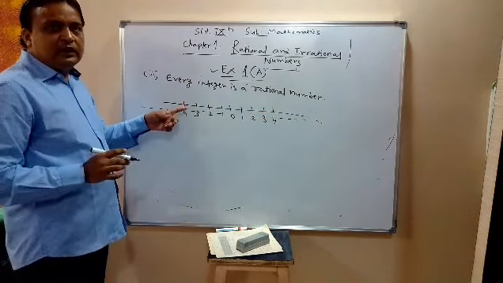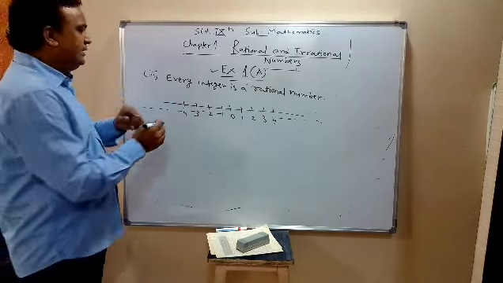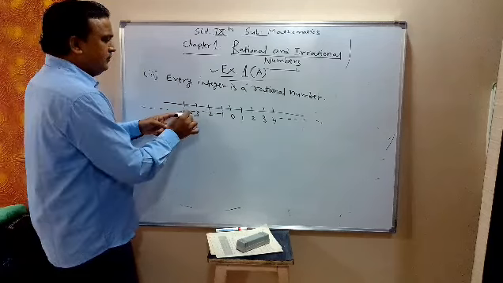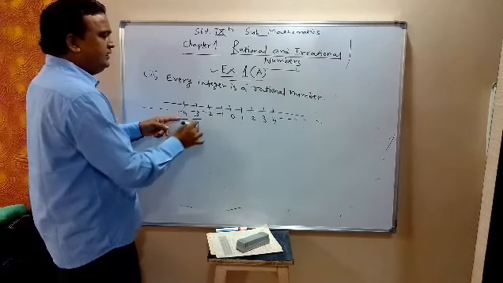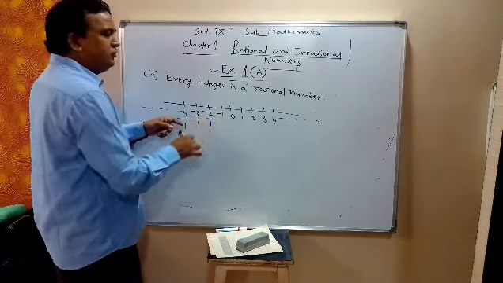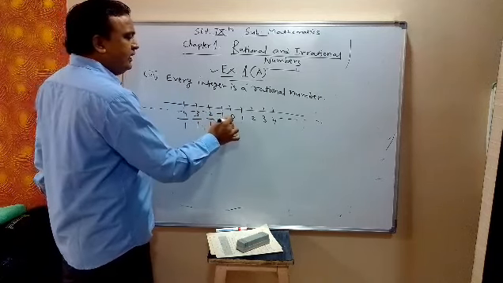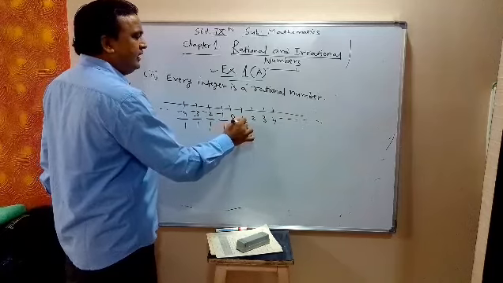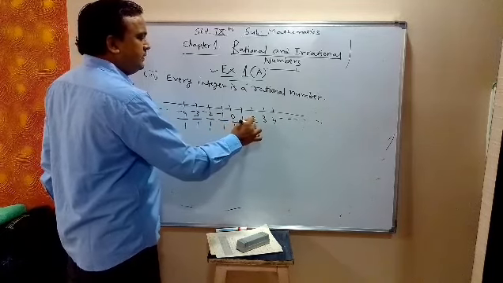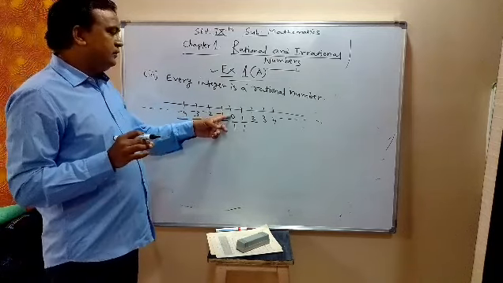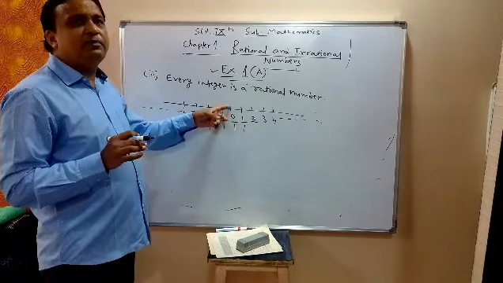Now, in the denominator of every integer, -4 I can write -4 upon 1, -3 I can write -3 upon 1, -2 upon 1, -1 upon 1, 0 I can write 0 upon 1, 1 I can write 1 upon 1. 0 upon 1 is 0 only. So 0 I can write in the form of p by q, no?